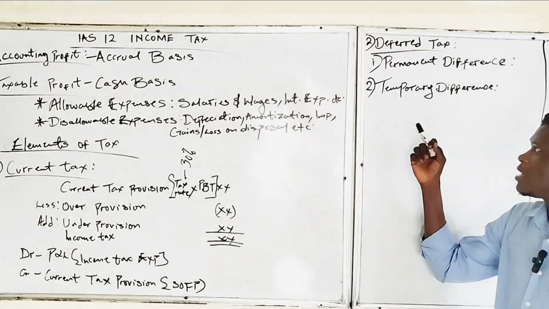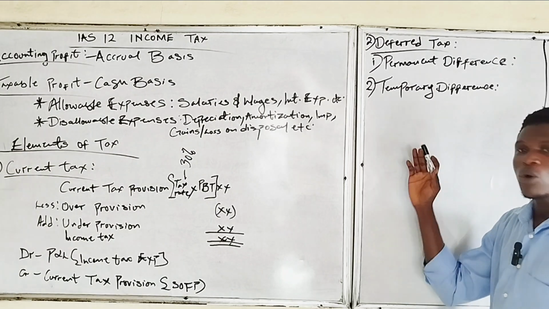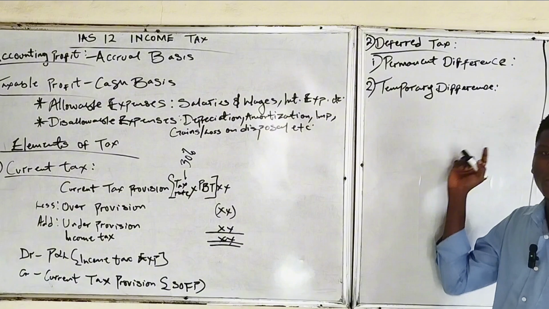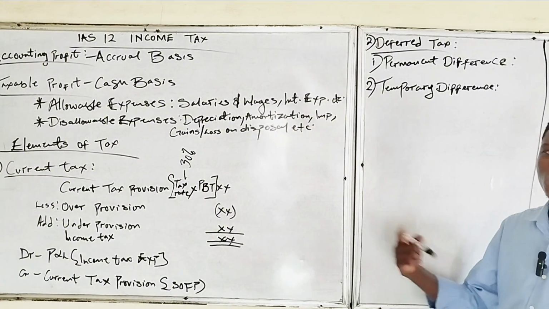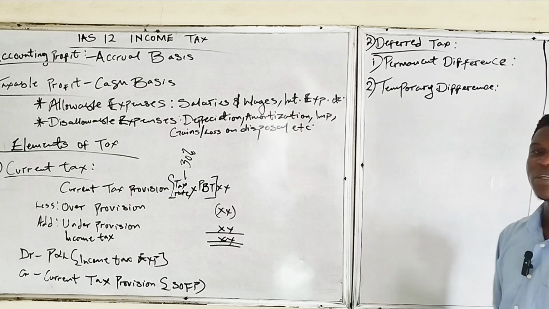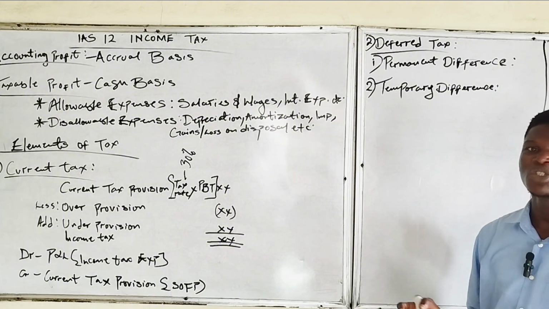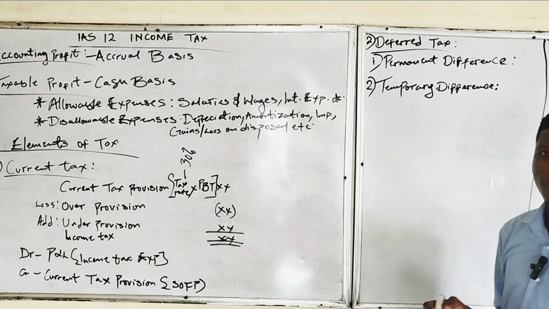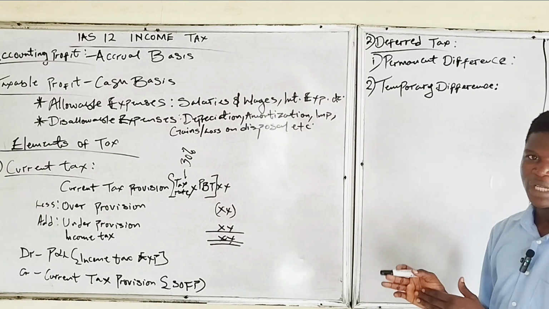Temporary differences are the same as timing differences. So temporary differences are also called timing differences. Temporary differences, on the other hand, are differences between the accounting profits and taxable profits which will result in deferred tax. So temporary difference involves the difference between the carrying amount of an asset or liability and the tax base of an asset or liability.